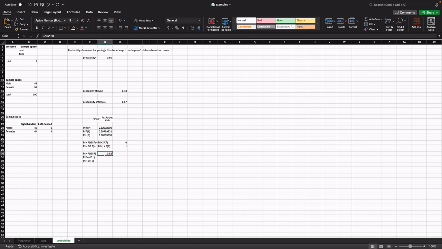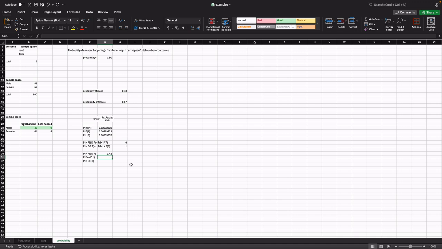Actually, it is the intersection. Sorry. So, what is the probability of being male? I'm gonna highlight this. What is the probability of being right-handed? This. We see that the intersection is right here in this cell, 43. So the probability of being male and right-handed is 43 divided by 100. That is the probability of picking a person that is male and right-handed.